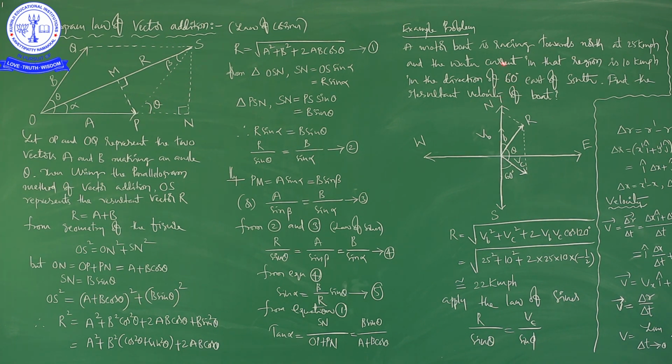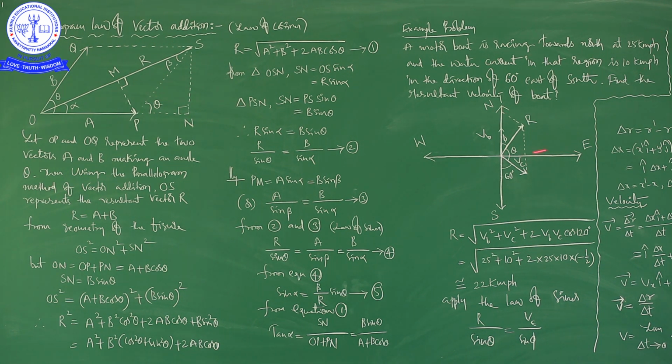First I will read the problem, listen carefully. A motor boat is racing towards north at 25 kilometers per hour, and the water current, so the flow of water in that region, is 10 kilometers per hour in the direction of 60 degrees east of south. Okay. Find the resultant velocity of the boat, right? So in one river, a boat is there, and the flow of water is also given, the speed of water flow, that is 10 kilometers per hour, and boat speed is 25 kilometers per hour.